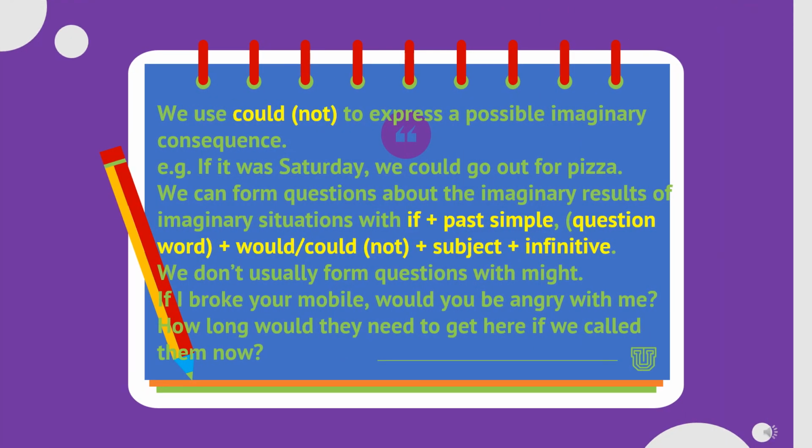We use could or could not to express a possible imaginary consequence. Example: if it was Saturday, we could go out for pizza.